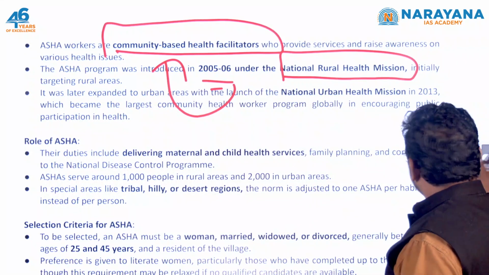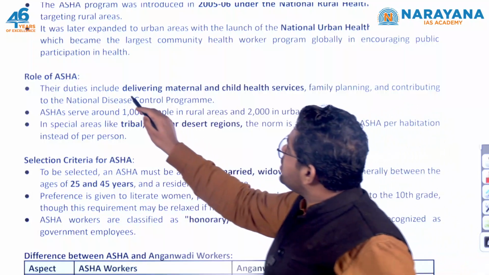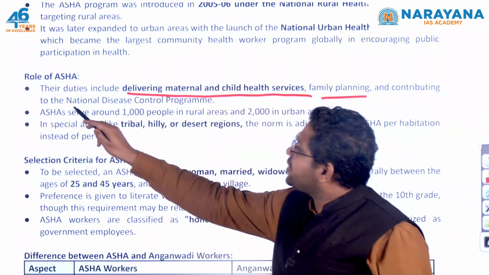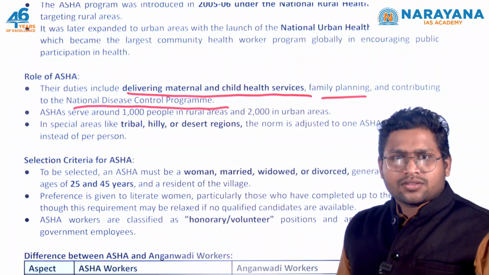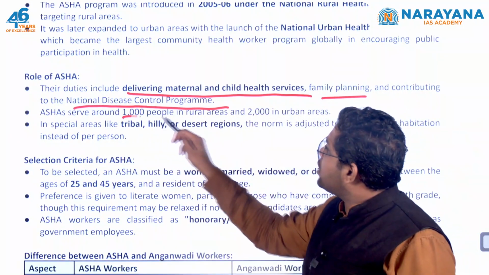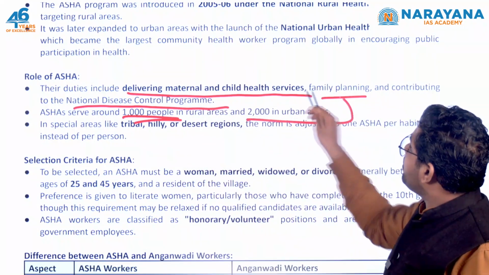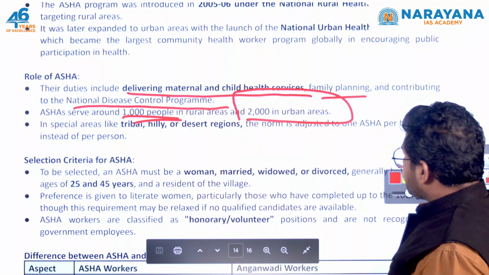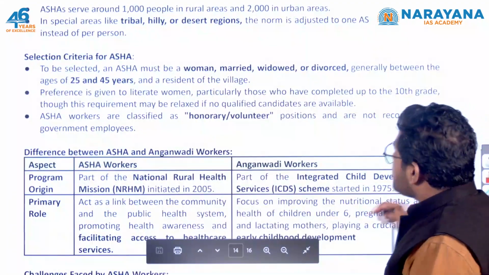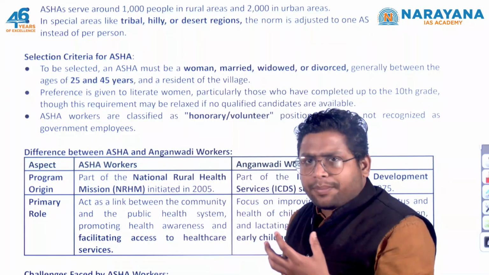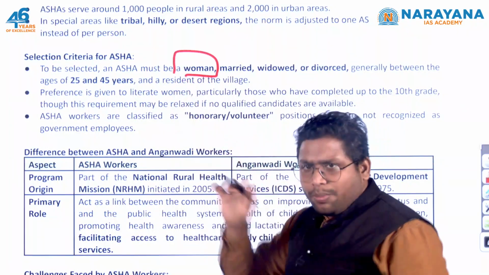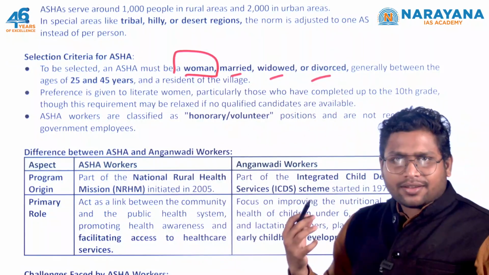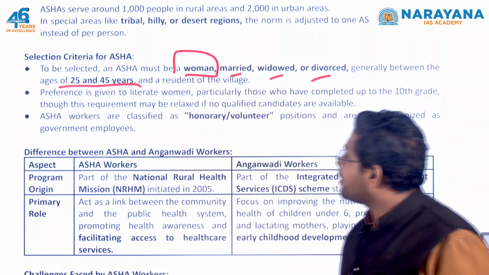Their duties are delivering maternal and child health services, family planning, and contributing to the national disease control programs. Right now, they are serving somewhere around 1,000 people in rural areas and 2,000 in urban areas. Most importantly, whenever we talk about ASHA workers, they include only women. There are no male candidates here. These women could be married, widowed, divorced, anything, and they are in the age bracket of 25 to 45.